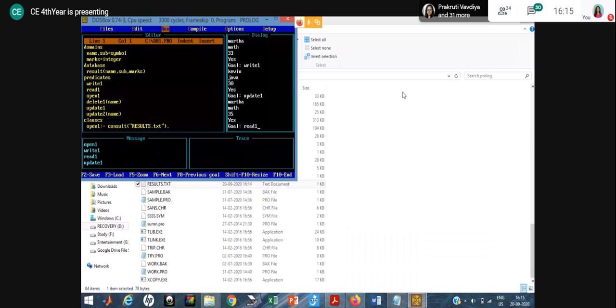now listen everyone, when the data is stored in the database, how is it stored? First Joy is stored, then Martha is stored, and then Kevin is stored. This is the sequence: Joy, Martha, and Kevin. But see, after the updating, when I read the data, why will it show me Joy, Kevin, and Martha? Can anyone give me the reason?